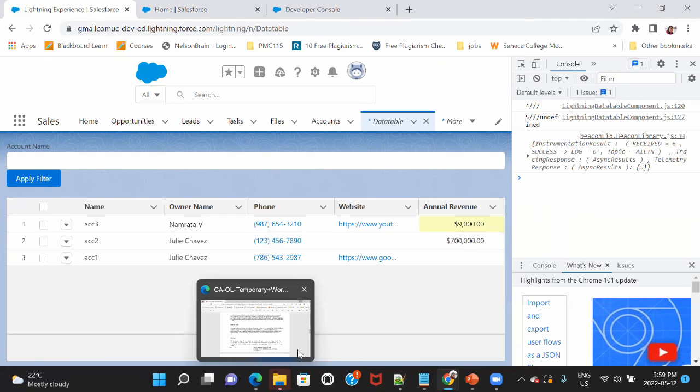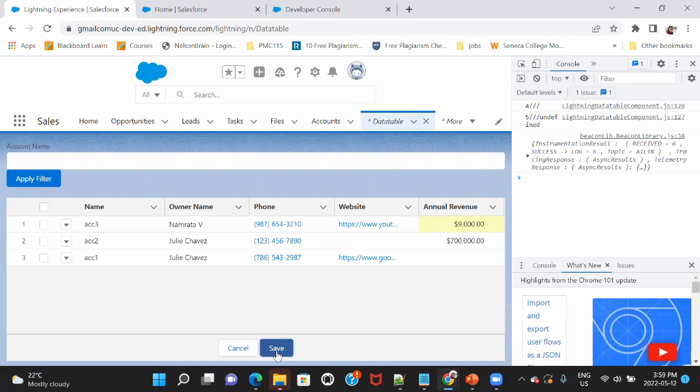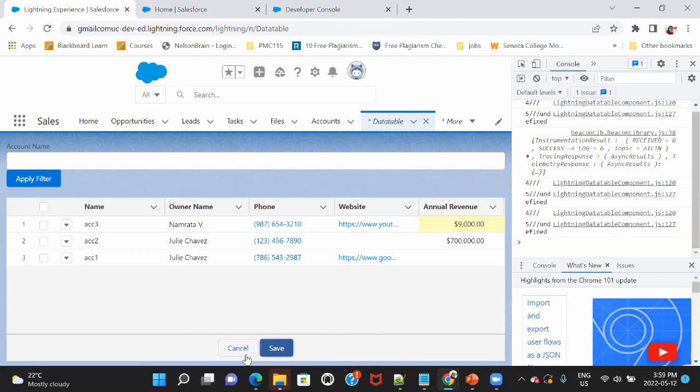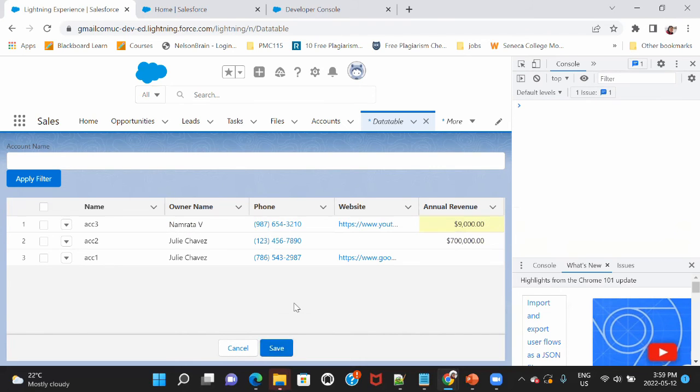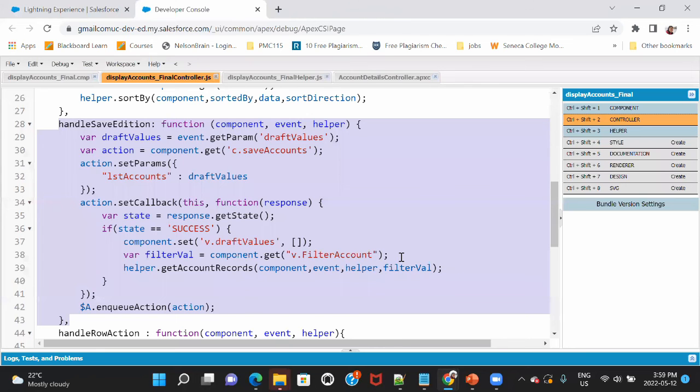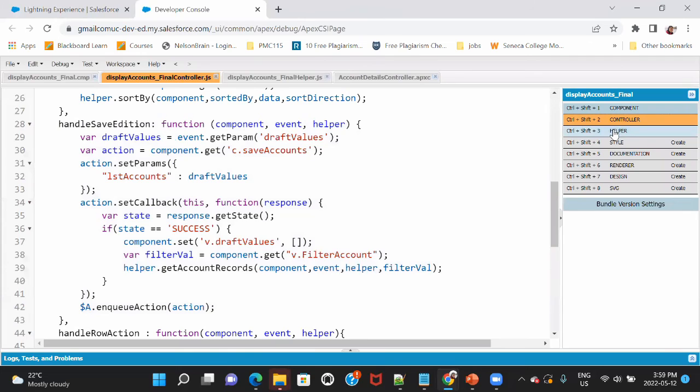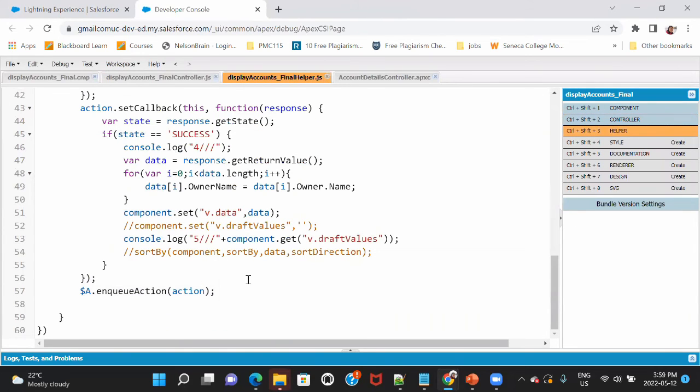Okay, but there's one more problem here. Even when I saved it, it's still showing me the cancel and save buttons. But in inline editing, the moment I save, it should turn into a normal one again, and it should not have the save and cancel buttons. Now, why is that not happening? For that, we have something called draft values. So let's see what the draft value is.